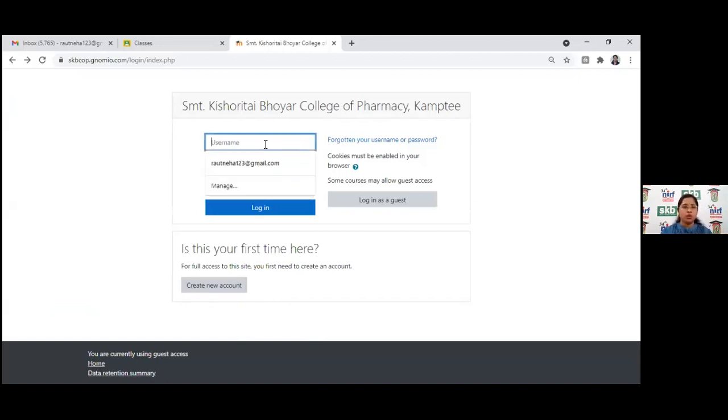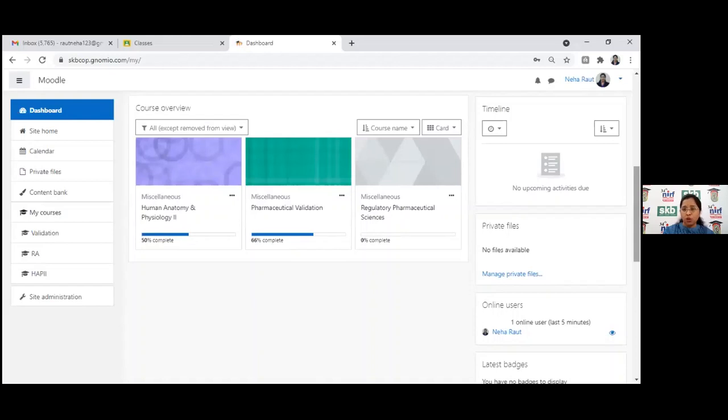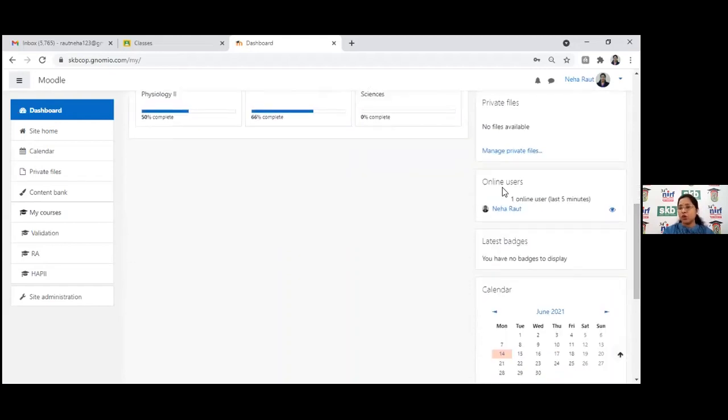So right now I am doing the main login, like the administrator login or the creator login. This is the Moodle website created by me. Here you can see this course appearing once the login is done. These are some of the courses that appear on your website. Course completion tracking is also possible to see here. On the right-hand side, you can see the online users. Right now only I am logged in, so you can see the online user.